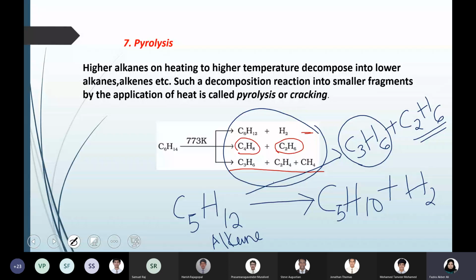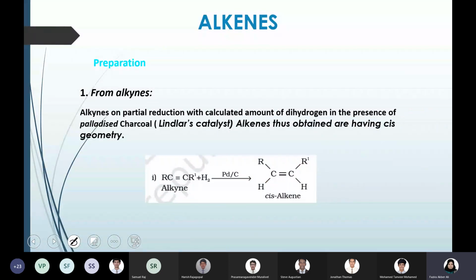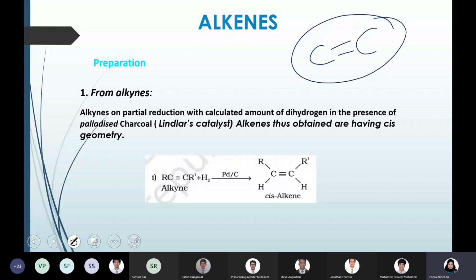So without much delay, let's move to the alkenes. Alkenes are, as we discussed earlier, double bonded hydrocarbons. Here also you have carbon and hydrogens only, but the only difference is that there are double bonds present in the compound. And here also we are basically looking at preparation, physical and chemical properties. So let's start with preparation.